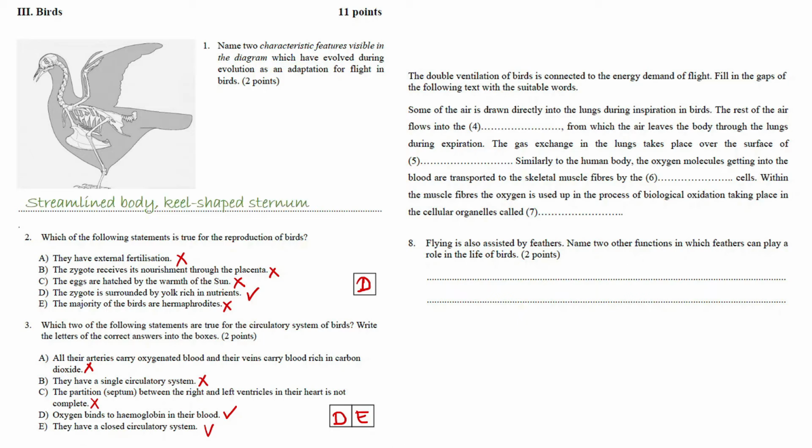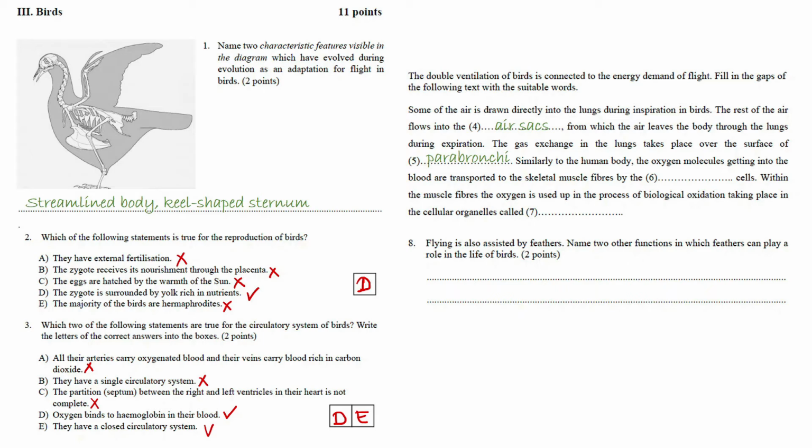The double ventilation of birds is connected to the energy demand of flight. Fill in the gaps of the following text with the suitable words. So, double ventilation. Some of the air is drawn directly into the lungs during inspiration in birds. The rest of the air flows into the air sacs, from which the air leaves the body through the lungs during expiration.